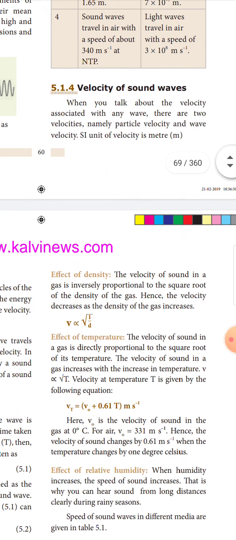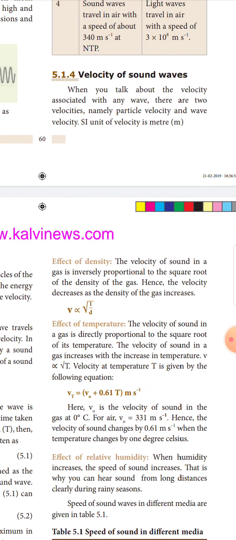Velocity of sound waves. When you talk about the velocity associated with any wave, there are two velocities, namely particle velocity and wave velocity. The SI unit of velocity is meter per second.